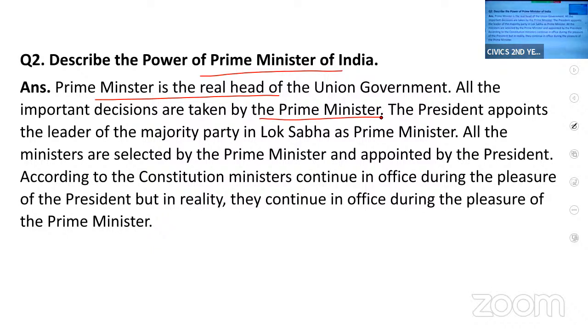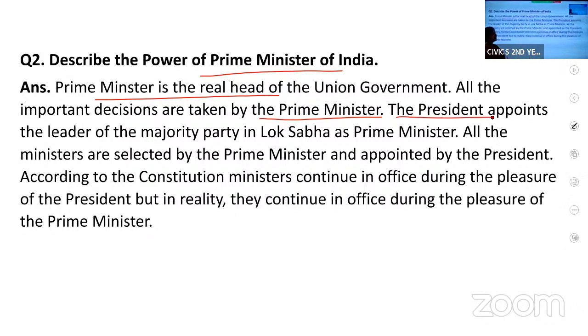The present Prime Minister of our country is Mr. Narendra Modi. So how is the Prime Minister appointed? The party which secures majority seats in the Lok Sabha, the leader of that party will be appointed as Prime Minister by the President.